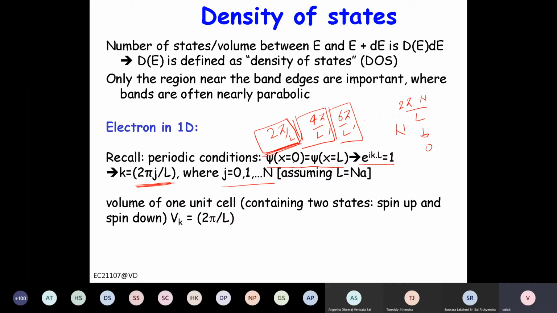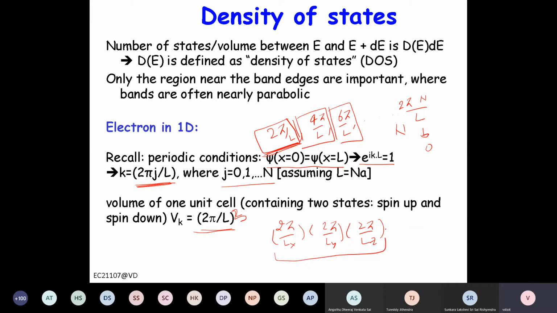So if you consider 1D, then the volume of one unit cell will be 2 pi by L. It's the volume of one state. If it is 2D, then 2 pi by L squared. For 3D, 2 pi by L cubed. Or if Lx, Ly, Lz are different, then you have 2 pi by Lx, 2 pi by Ly, 2 pi by Lz, right? So that will be the volume of one state.